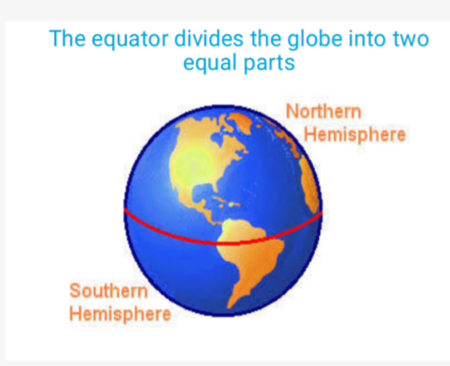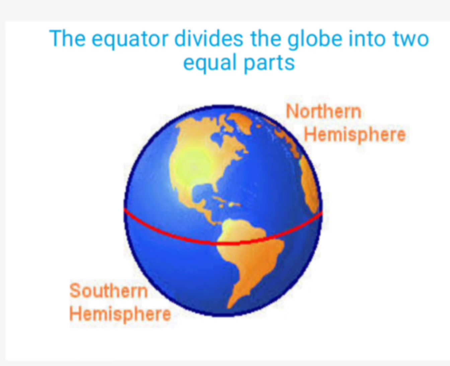The part towards the north of the equator is called the northern hemisphere.